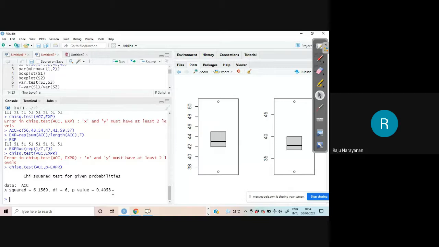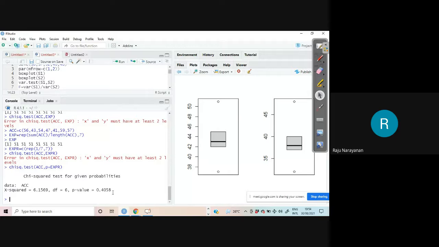And what is the alternative? They are associated. On some particular day, accidents are very few. On a particular day, accidents are very high. Now, here the p-value is 0.40. That is very, very high compared to 0.05.